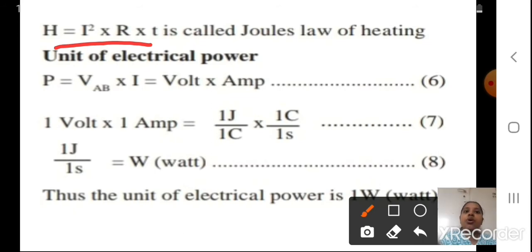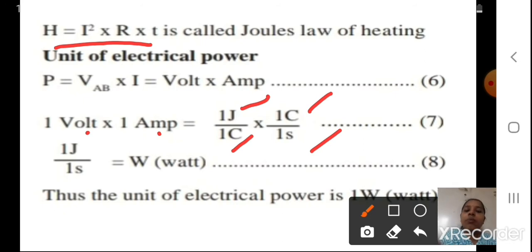P is equal to VAB into I. Power is equal to VAB into I, that is volt into ampere. Yes, you know voltage is volt and for current we write it as ampere. So 1 volt into 1 ampere is equal to what we will write? Volt, how are you going to write it, students, as 1 joule upon 1 coulomb multiplied by 1 coulomb upon 1 second. Yes, all these things, when you open your 9th standard textbook, you will understand this.